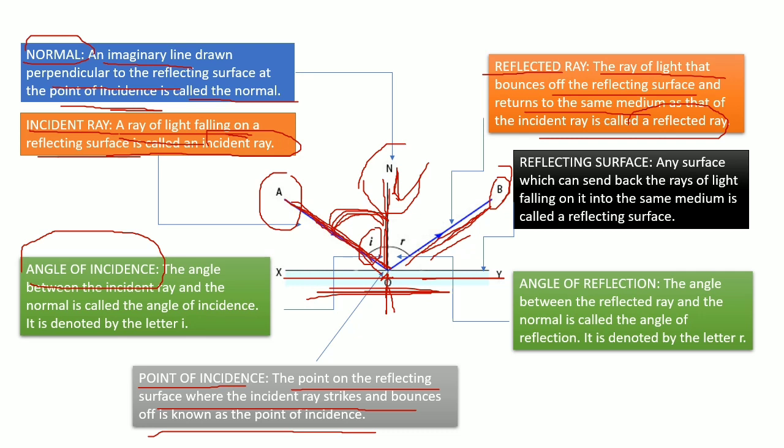Next we have the angle of reflection. The angle between the normal line and the reflected ray is called the angle of reflection, and we denote it as r.